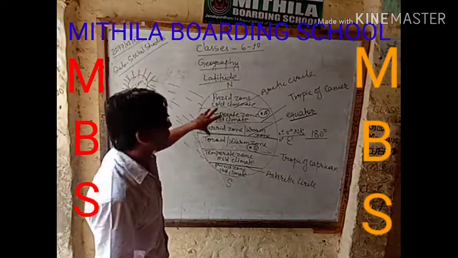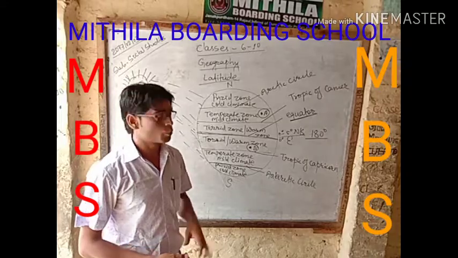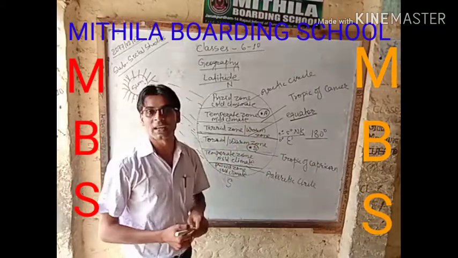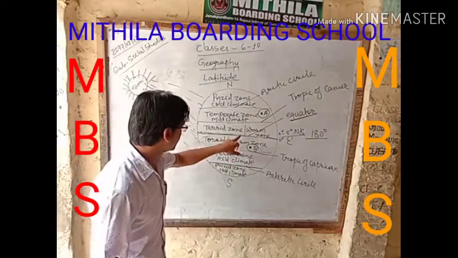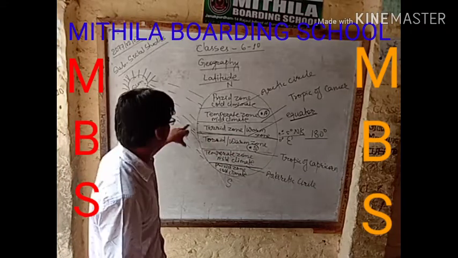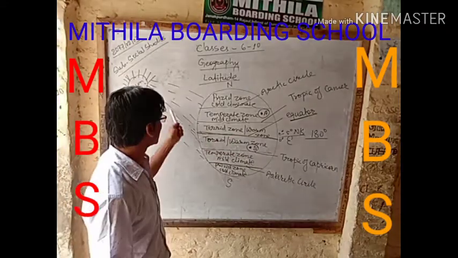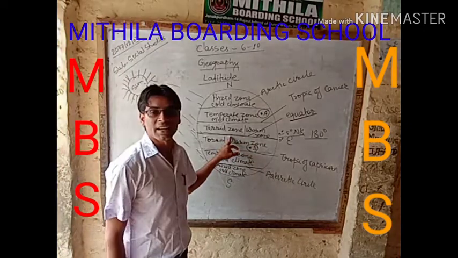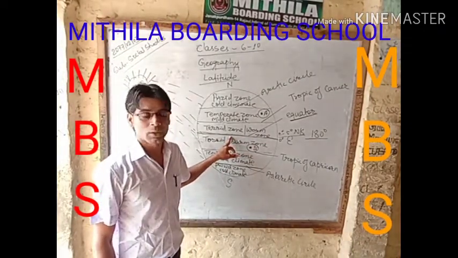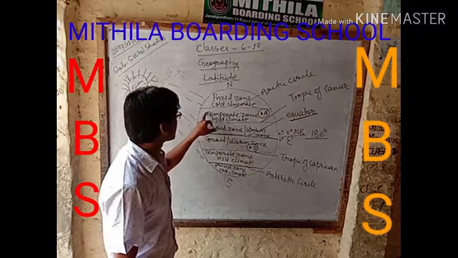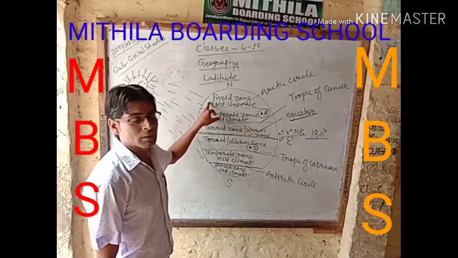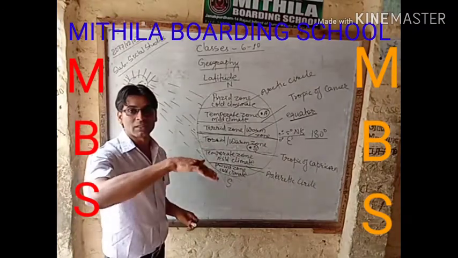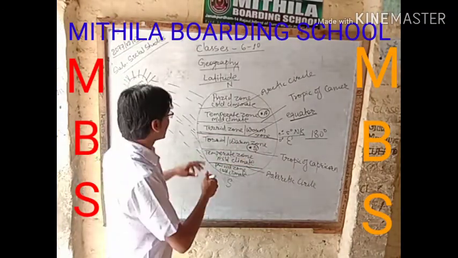When sun rays fall on the surface of the earth, which part directly faces the sun rays? The equatorial zone directly faces the sun rays. The vertical sun rays come here at the equator. And when you go more north of the equator, the rays become slanted, little slanted and more slanted.